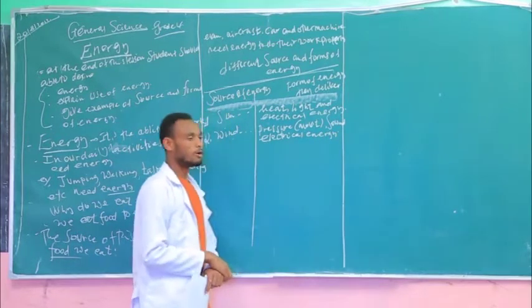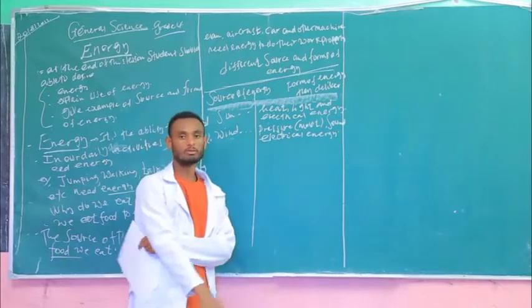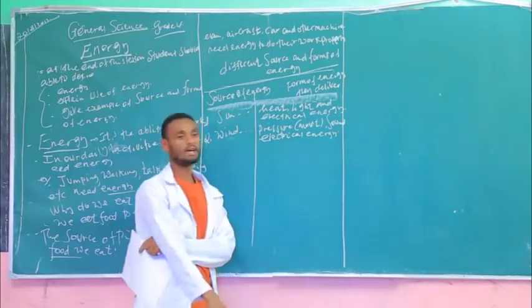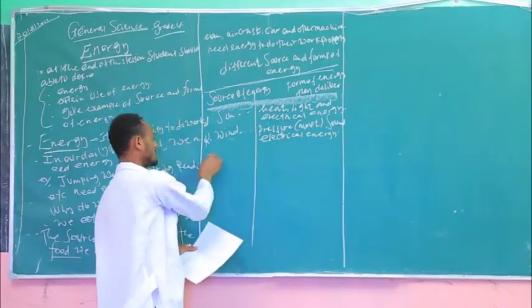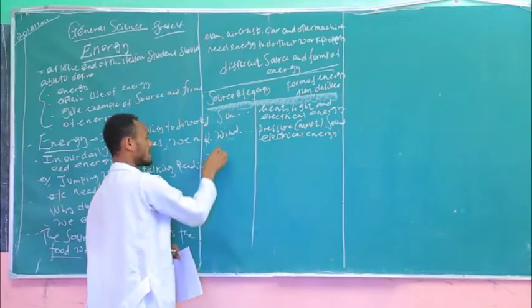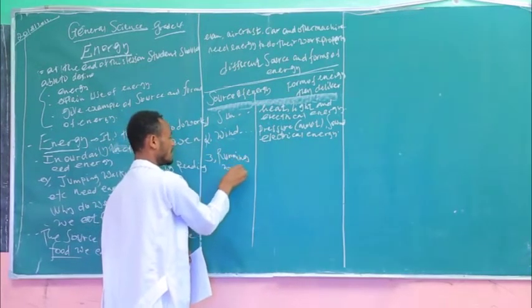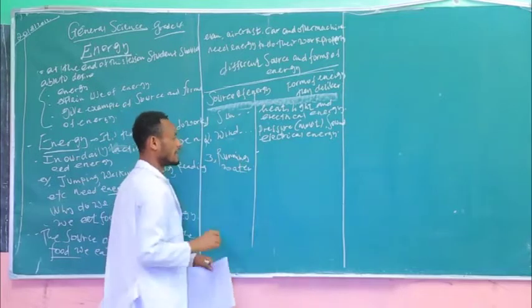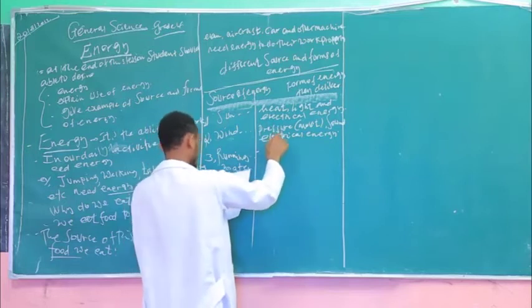Look, so you can deliver the energy from the wind in the form of pressure or movement. The second, sound and electrical energy. The third one is running water. Look, the running waters deliver energy in the form of, the first one is in the form of what?